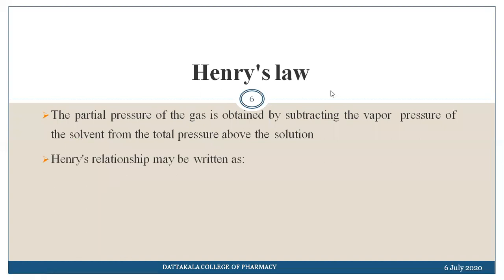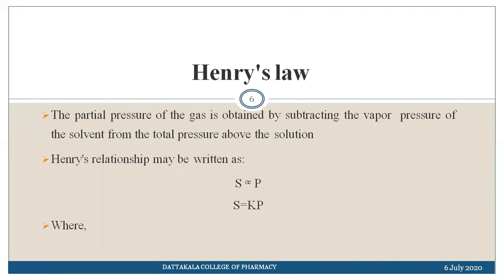So Henry's relationship can be expressed as: solubility is directly proportional to the pressure. For simplification of the equation, to remove the proportional sign, we take one constant, that is K. So the equation becomes S equals K times P. Here S is the solubility of the gas in the liquid, expressed in moles per liter.